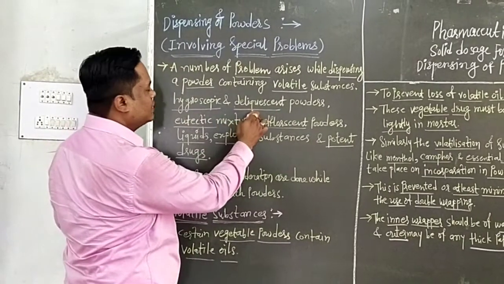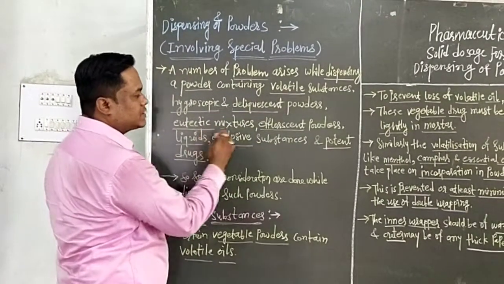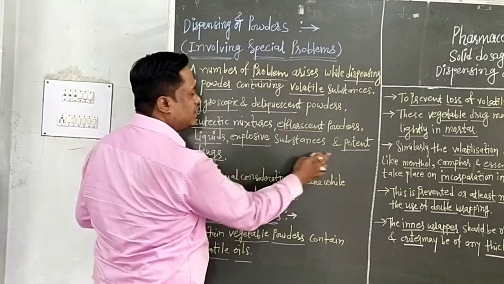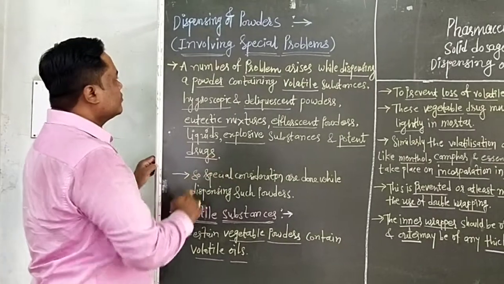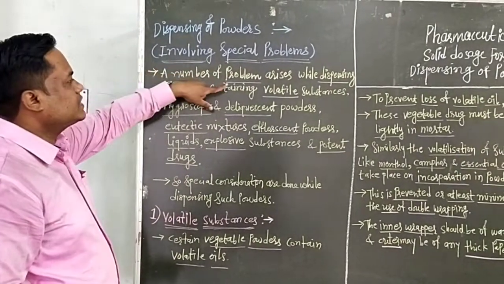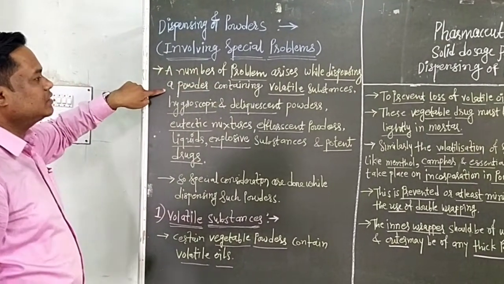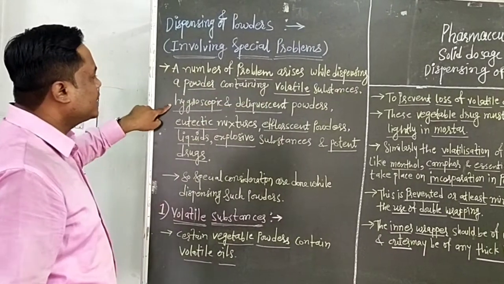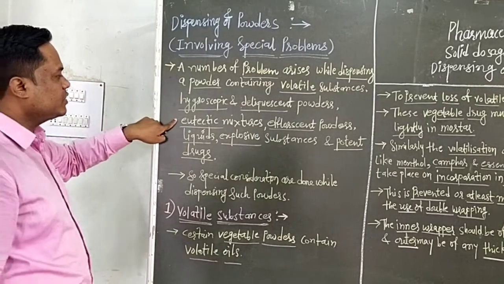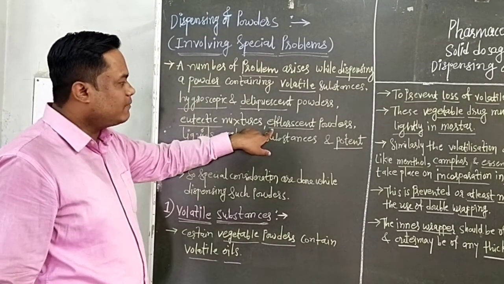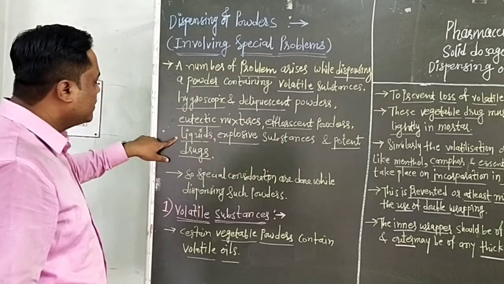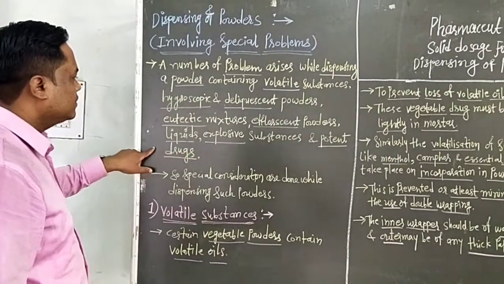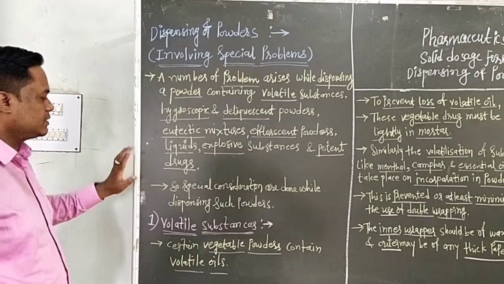and dilute powders, then eutectic mixtures, efflorescent powders, liquids, explosive substances and potent drugs. These are the number of problems that arise while dispensing powders containing, for example, the first is volatile substances, second is hygroscopic and dilute powders, third is eutectic mixtures, fourth is efflorescent powders, fifth is liquids, sixth is explosive substances, and the seventh, last, is potent drugs.